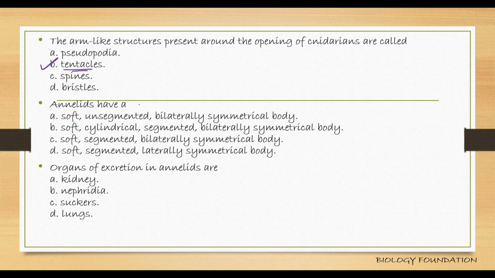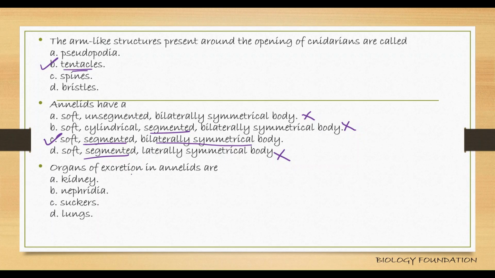Annelids are segmented organisms, so this option is wrong, okay? And they are bilaterally symmetrical, not laterally symmetrical. This is wrong. They are not cylindrical, okay? So they have a soft, segmented, bilaterally symmetrical body.